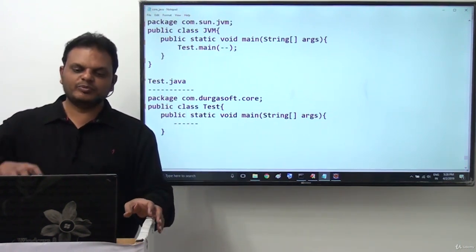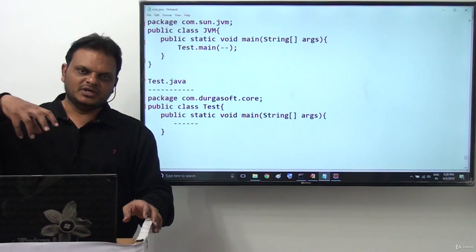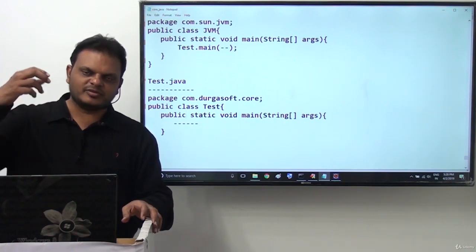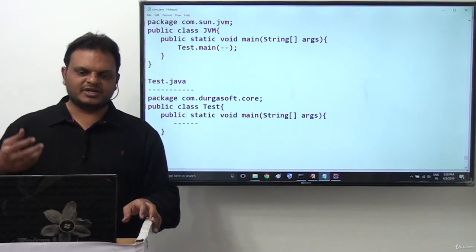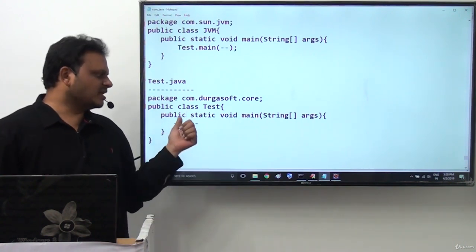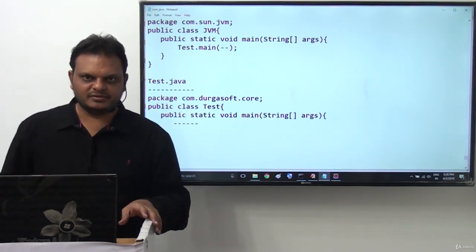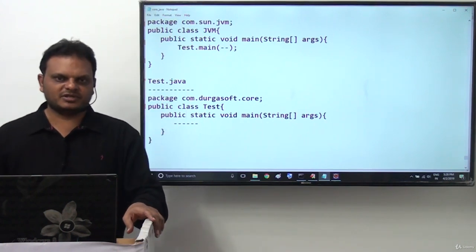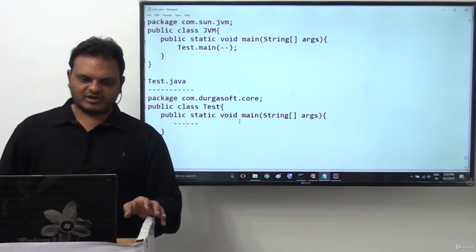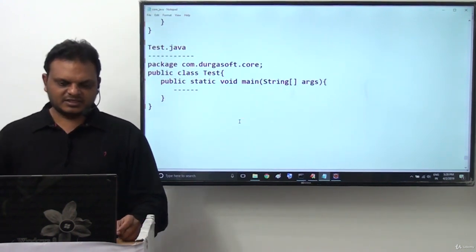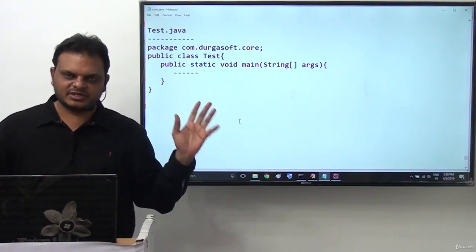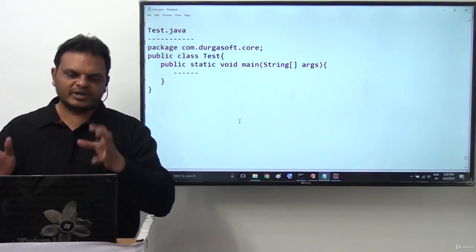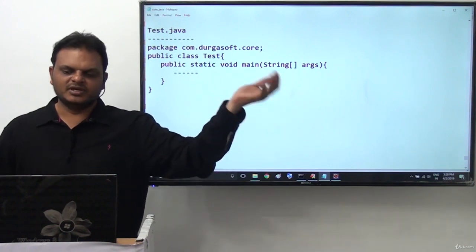Why? Because to bring the main method scope to the JVM, in order to access it, we have to declare the main method as a public method. This is exactly the point we have to understand clearly about the main method. We understood theoretically that public is required to bring the scope of the main method to the JVM.